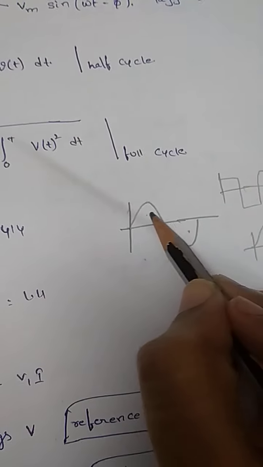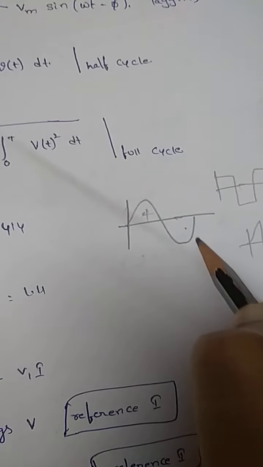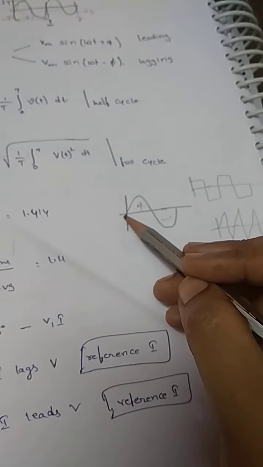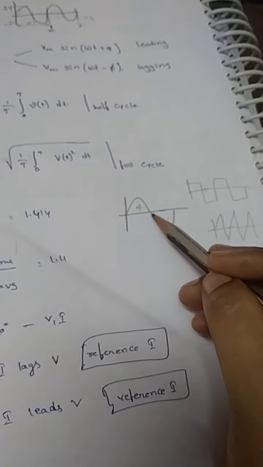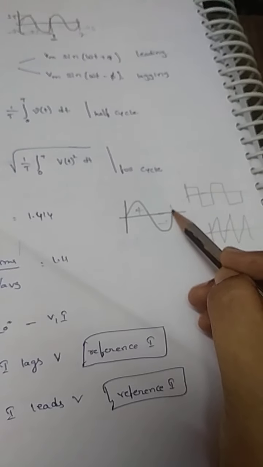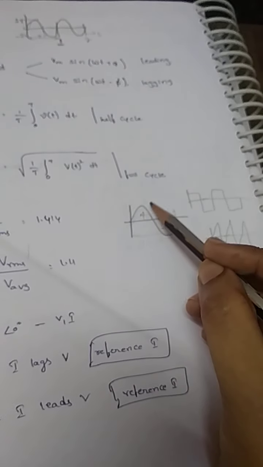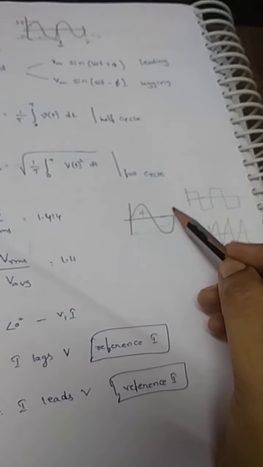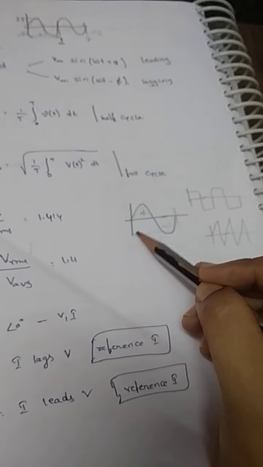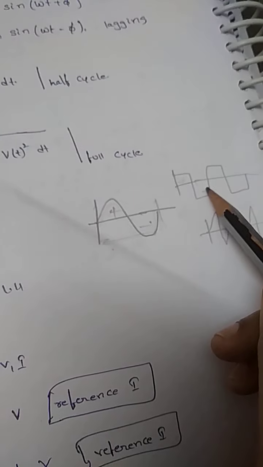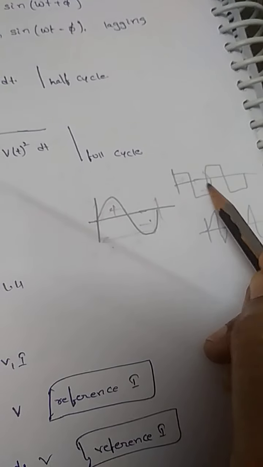So whatever the magnitude at positive, we call it the positive peak, and this one we call the negative peak. The complete one positive waveform and one negative waveform, we call it a complete wave. The combination of one complete positive cycle and one complete negative cycle, we call it a complete cycle. Similarly, for a square wave also, this is positive and this is negative, so up to here we call it one cycle.